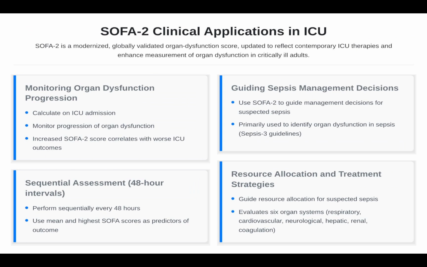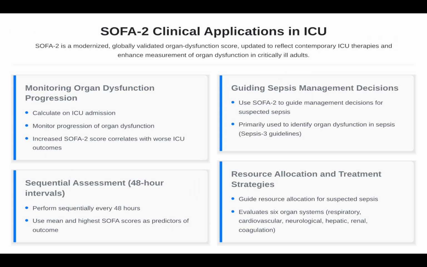Moving to clinical applications, SOFA-2 is sequential, calculated on admission and every 48 hours to track progression. It monitors dysfunction in real time, guiding sepsis management. A score of more than 2 flags sepsis, prompting bundles like antibiotics and fluids. For resource allocation, high scores prioritize ECMO or transfers.